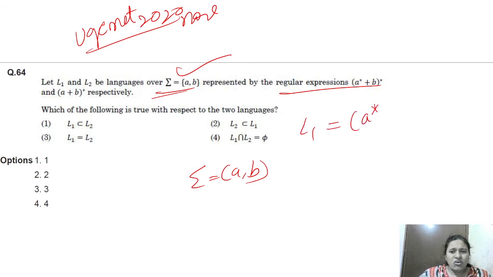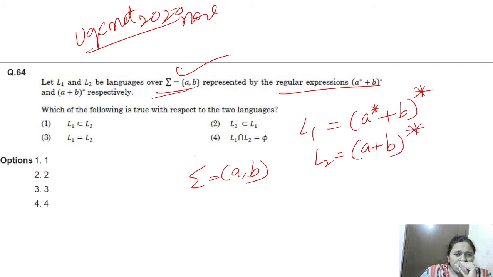L1 is (a* + b)*, and L2 is (a + b)*. Now we have to say which of the following is true with respect to the two languages: L1 subset L2, or L2 subset L1, or L1 equal to L2, or L1 intersection L2 is phi.